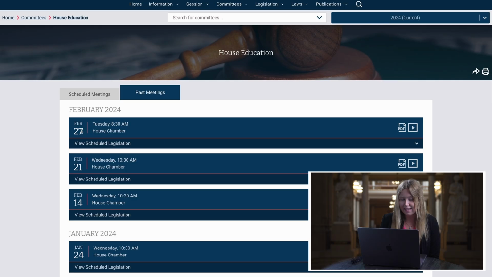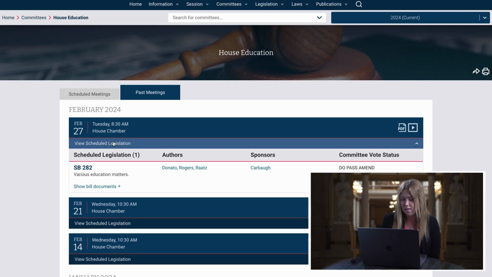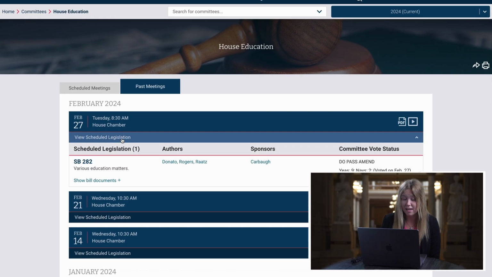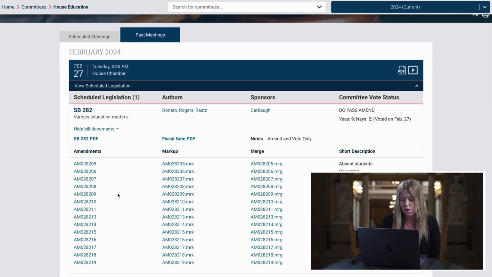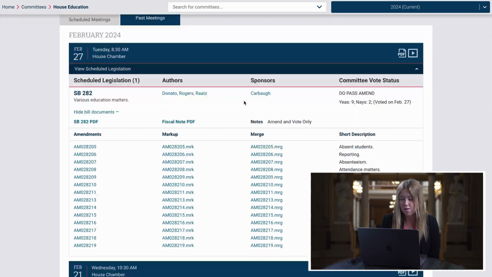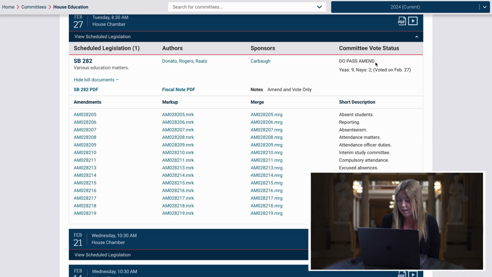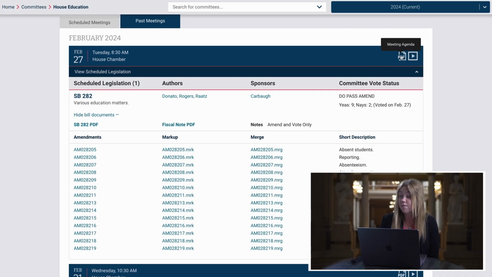Now if we go ahead and click again on February 27th, Tuesday at 8:30 is when they met. If we were there at this time, we would have only been hearing this one bill. So again, this has all the same information. It has a brief description underneath. If you show bill documents, it will have a list of the amendments, the authors, the sponsors, and the committee vote status. And again, we can also look at the PDF view of everything we just discussed up here, and then we can also watch the corresponding video.